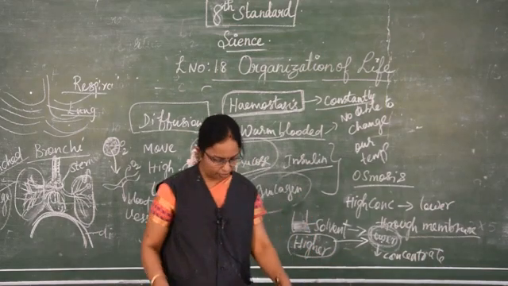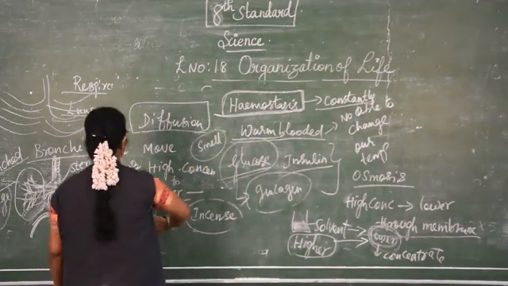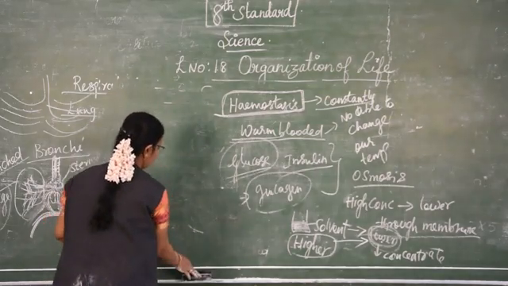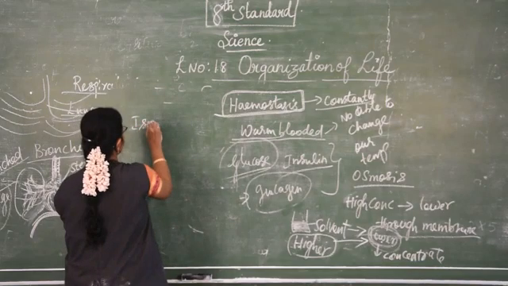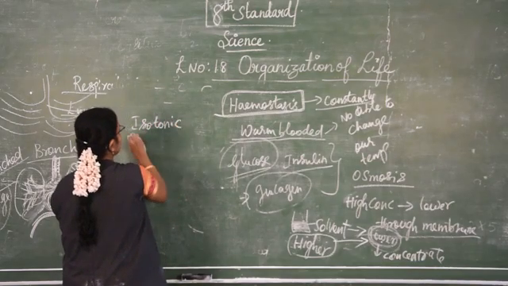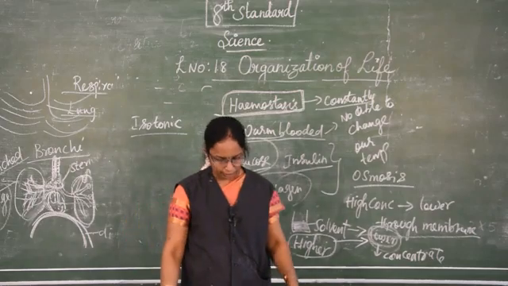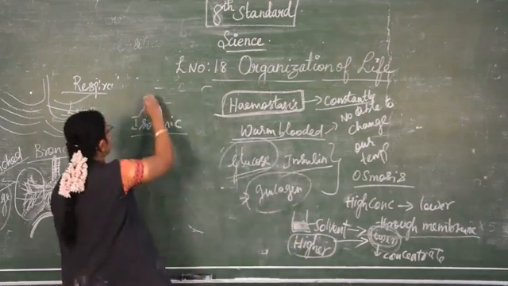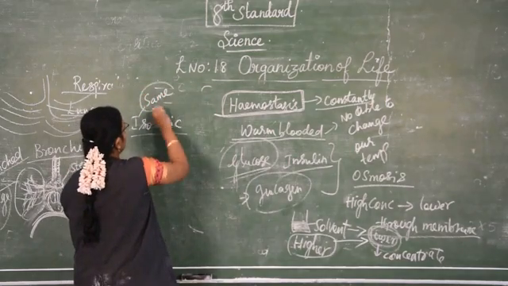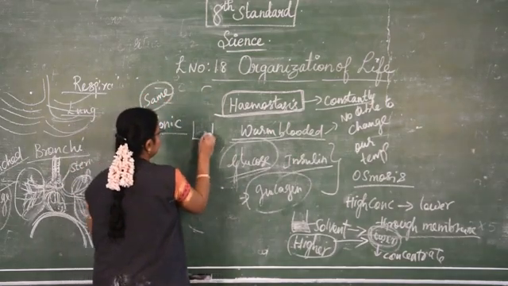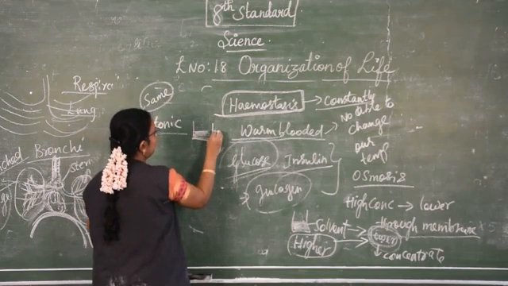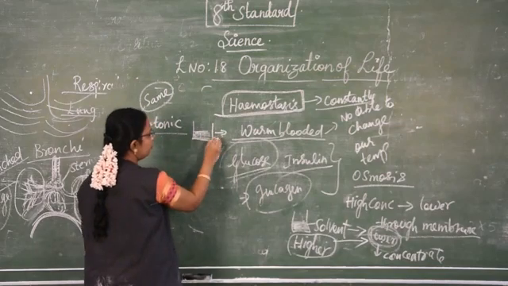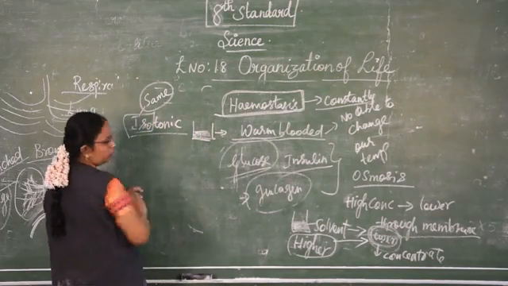There are three types of osmosis. That is isotonic. Isotonic means the concentration of the external and internal solution are the same. Iso means same. If the external and internal both have the same concentration, this is known as isotonic.